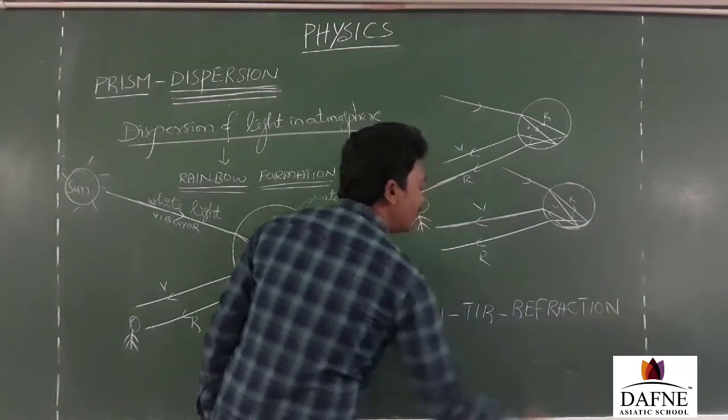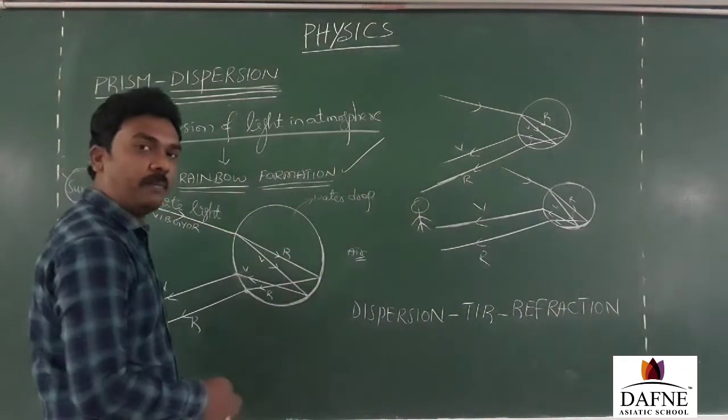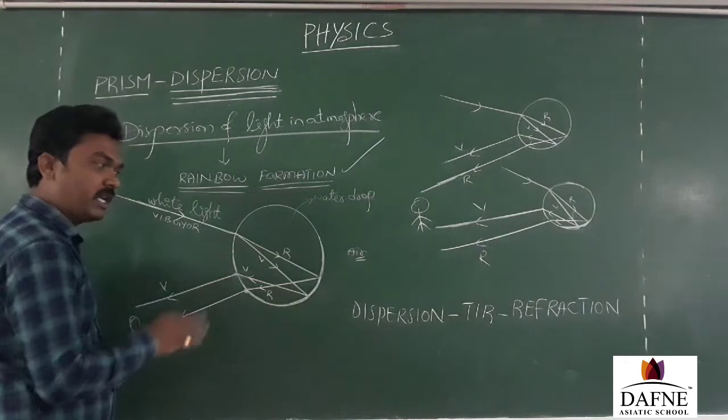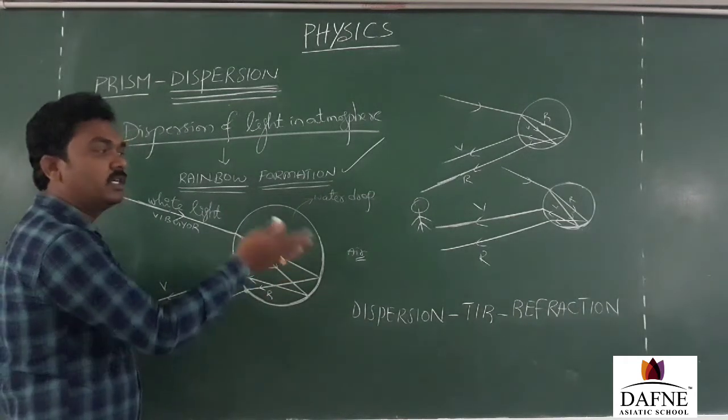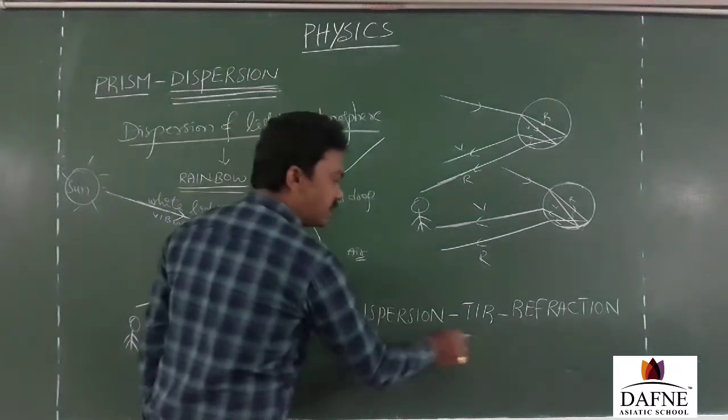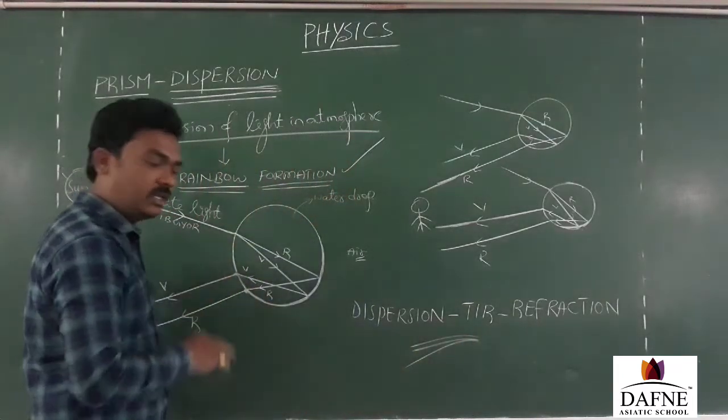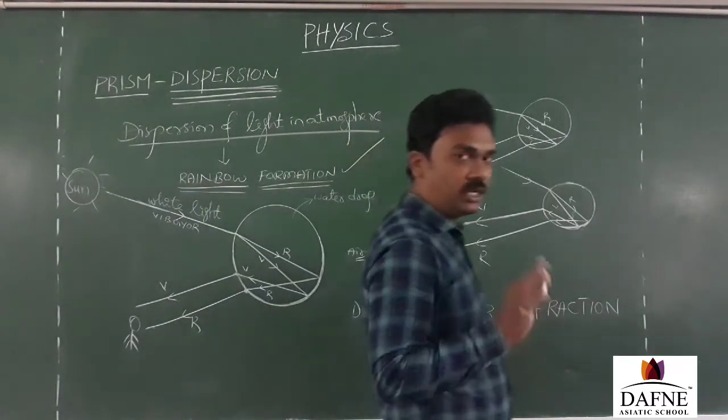So these are the 3 steps that happen during the formation of a rainbow in the sky: dispersion of light, reflection, that is total internal reflection, and refraction of light. So these are the steps of formation of a rainbow in the sky, whatever we have discussed till now.